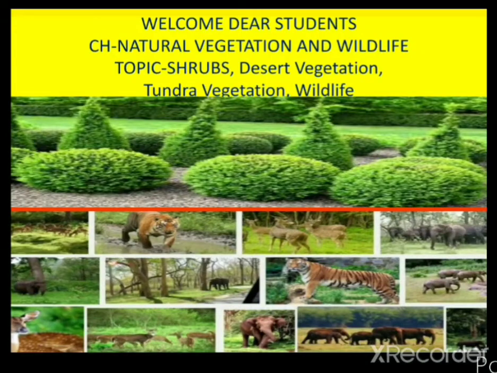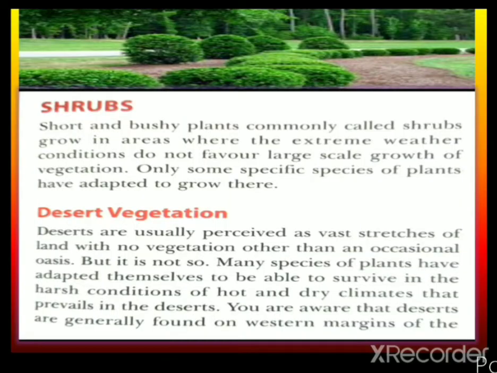Welcome dear students. Today we are going to see the same chapter, natural vegetation and wildlife. This is the last part of the chapter. So the topics are shrubs, desert vegetation, tundra vegetation and wildlife. Okay, so let us see them one by one.